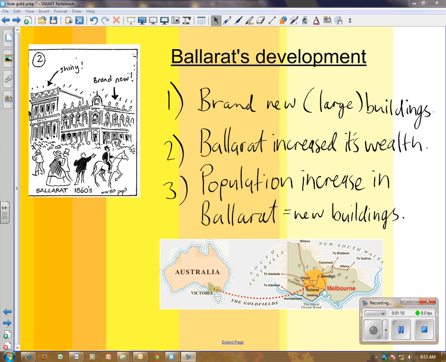Okay, here's your reasons. One, it's got brand new large buildings because, number two, Ballarat increased its wealth. Why did it increase its wealth? Well, of course, people were finding gold, turning that into money and spending that in Ballarat. And of course, you had the population increase in Ballarat as well because everyone's going to the gold fields and the gold fields are next to Ballarat. So lots more people are living in Ballarat, lots more richer people. So, of course, more new shiny buildings.